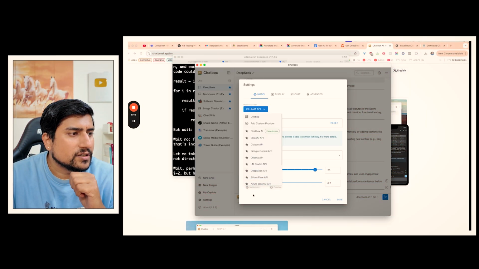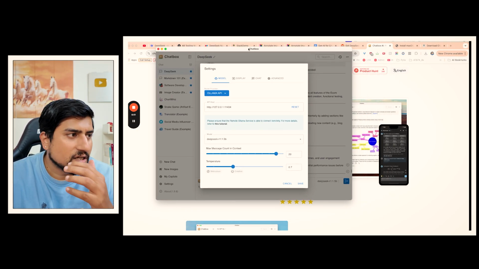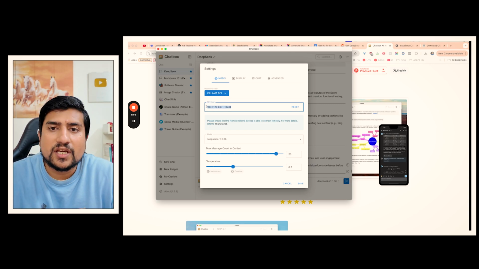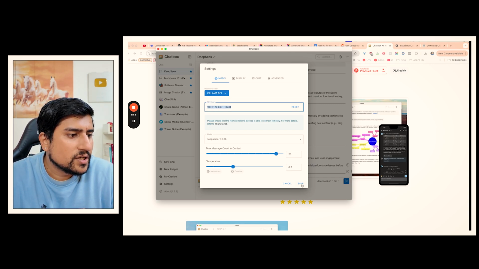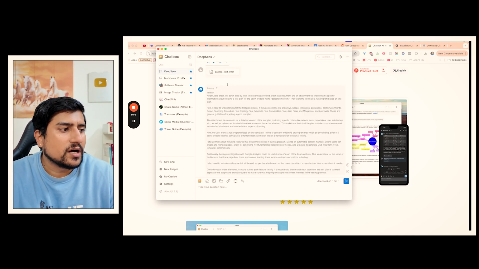Instead, let it run in the background rather than typing here. If Ollama is already running, it will automatically fetch the API host and everything. You just need to click save, and here you can see there is a new chat window available, and here you can ask the same question.